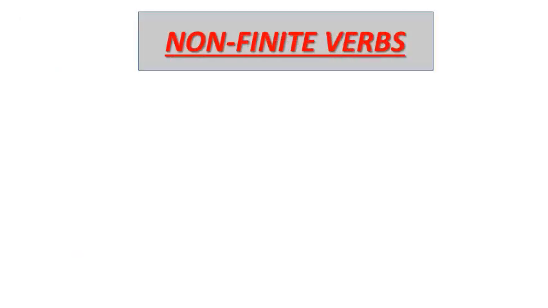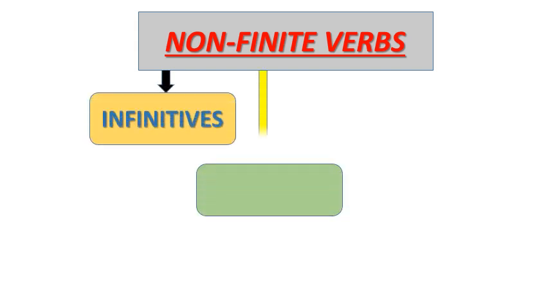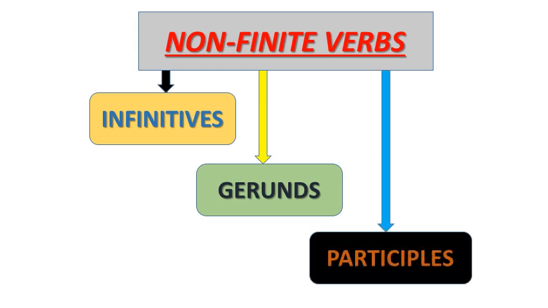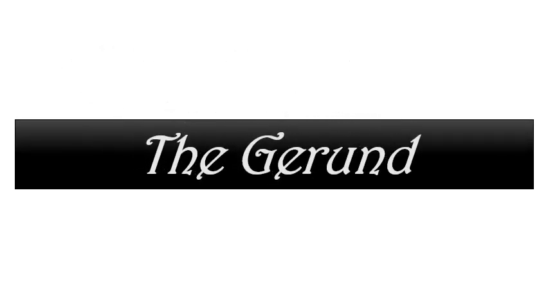So let's see how many kinds of non-finite verbs there are. Number 1 is infinitives. Number 2 is gerunds. Number 3 is participles. So there are 3 kinds of non-finite verbs: infinitives, gerunds and participles. Today's video is based on the gerund. So let's see what is the meaning and uses of gerund.